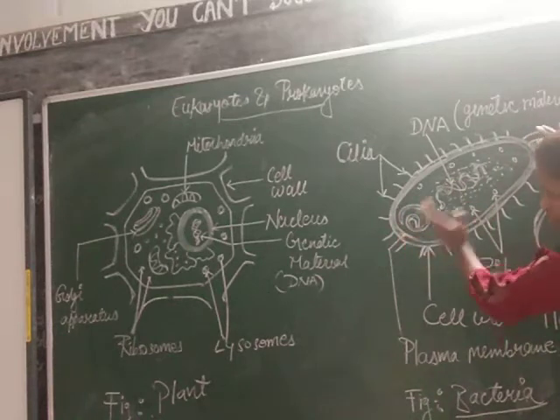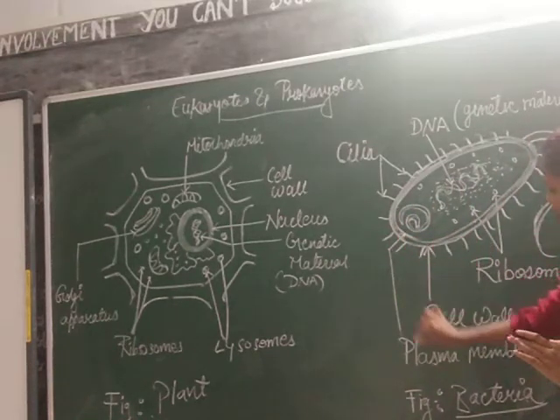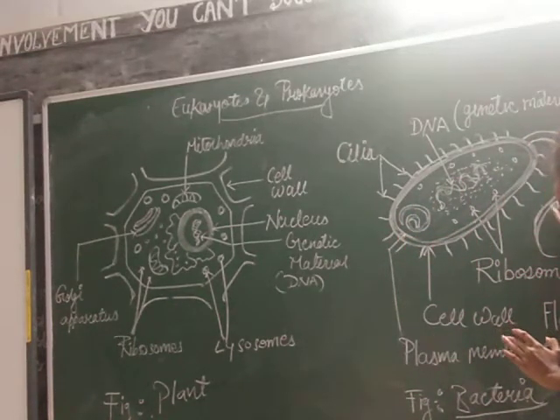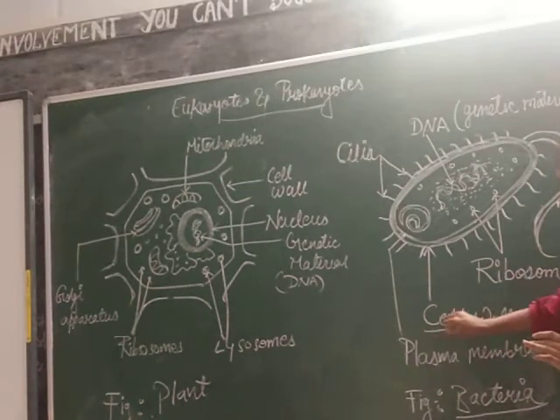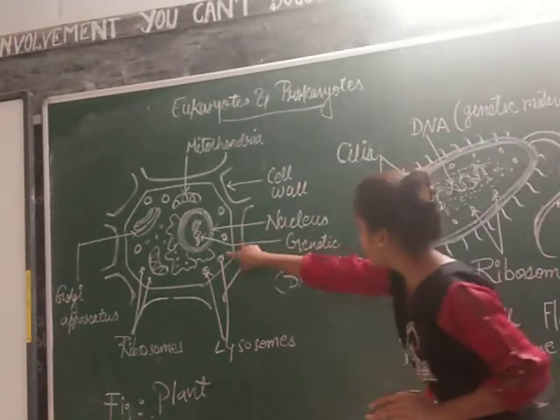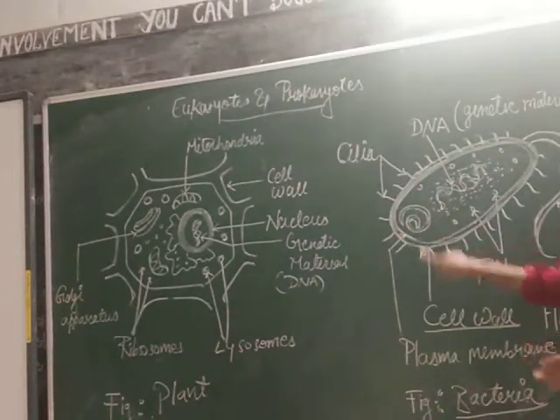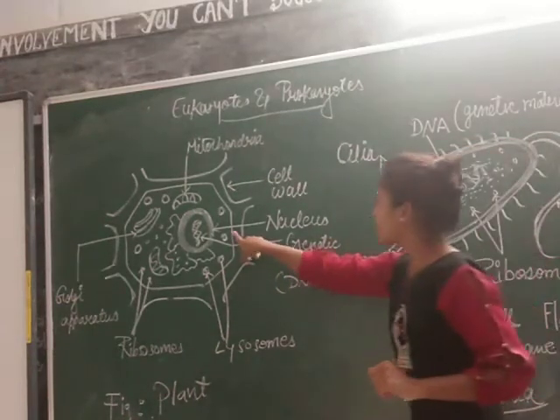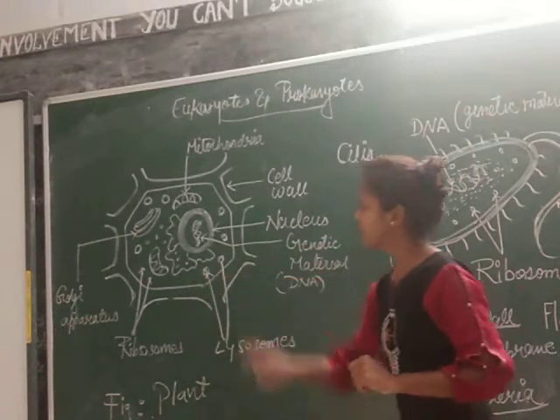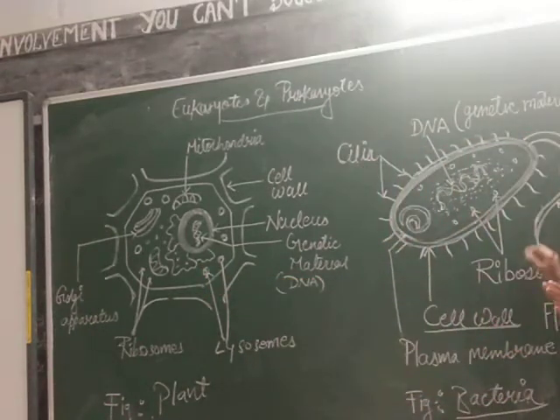Let us see this feature first. It is having an outermost cell wall. Okay, cell wall is present. This is the cell wall, outermost. It is also having a cell wall. Next is the plasma membrane. It is also having a plasma membrane within it. Okay, but this is not having a nucleus.